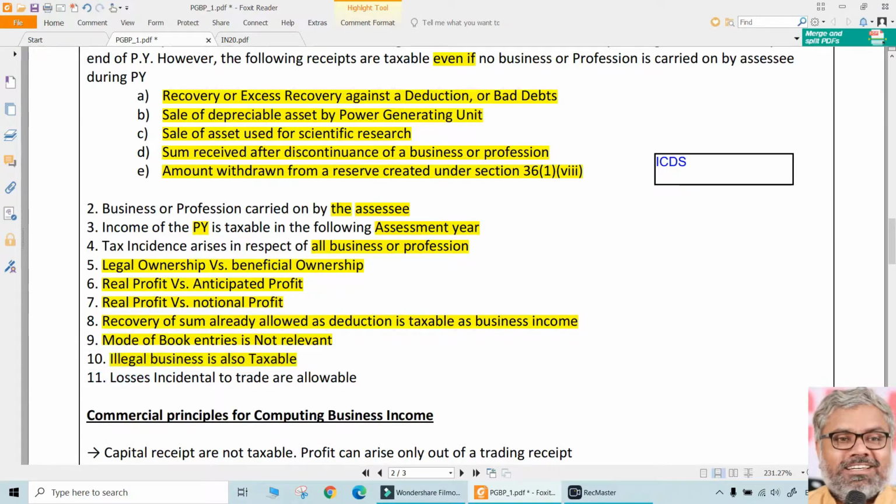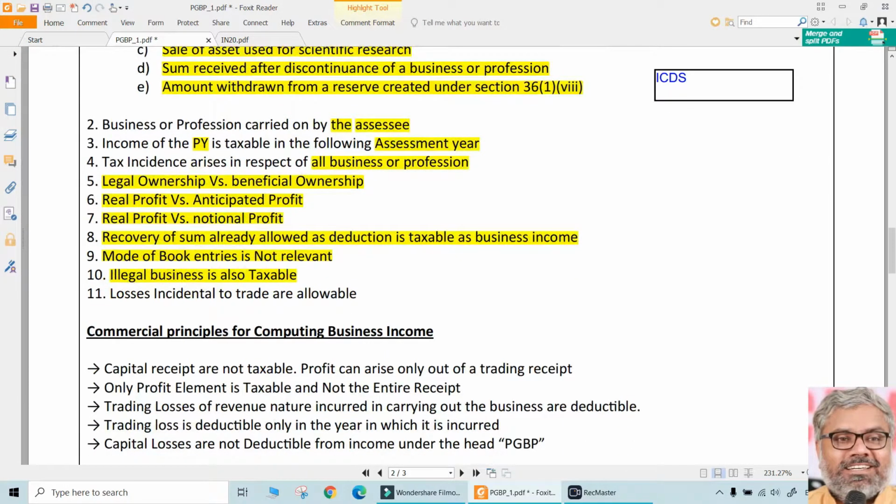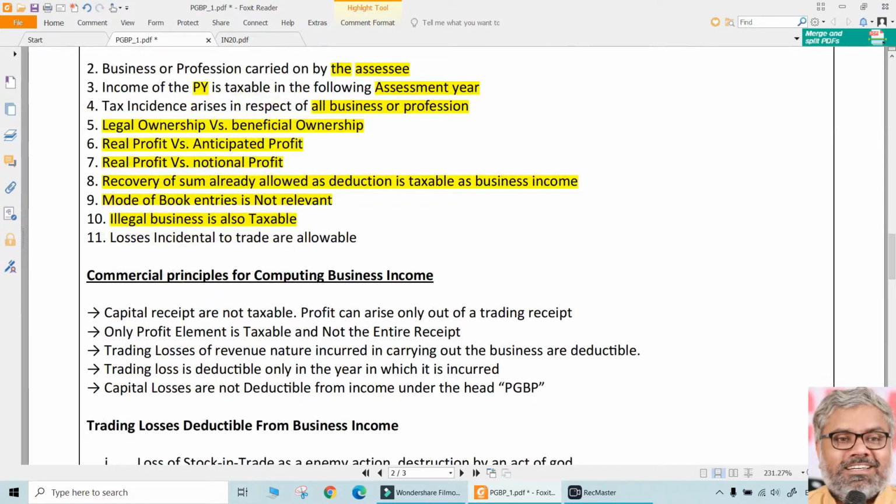Then, as we already know, legal or illegal business, we don't differentiate. Business is business. Anything is taxable. Okay, it's a different story: no illegal business person is going to come and say, take this, this is my illegal business profit, I'm declaring it. Nobody is going to declare that. But the point is that it is also taxable. As far as taxability is concerned, there is no distinction between legal business and illegal business. Any business, legal, illegal, speculative, non-speculative, doesn't matter. All of them are taxable under PGBP only. That is a point to be understood here.